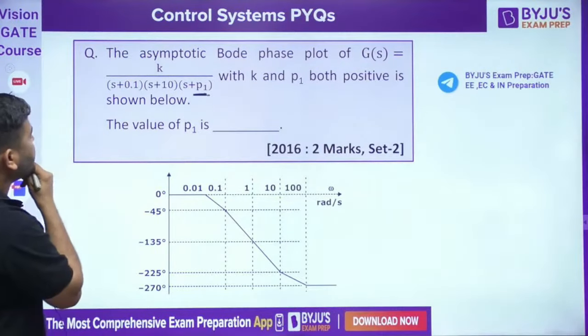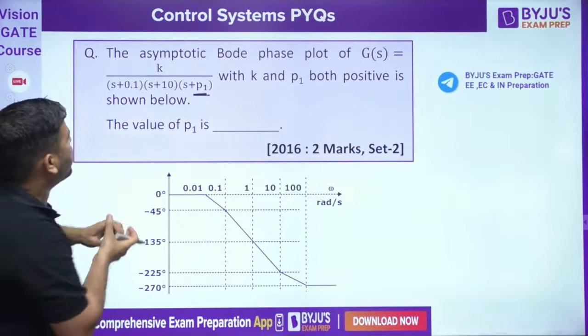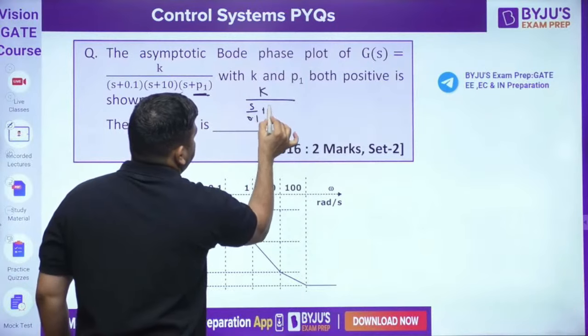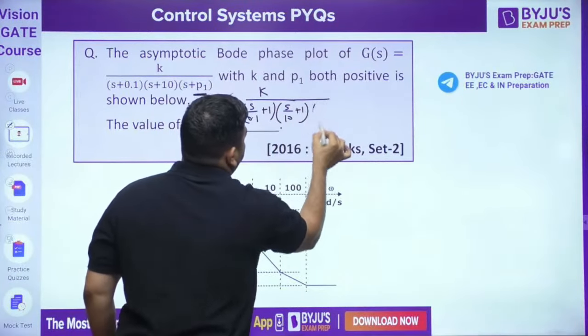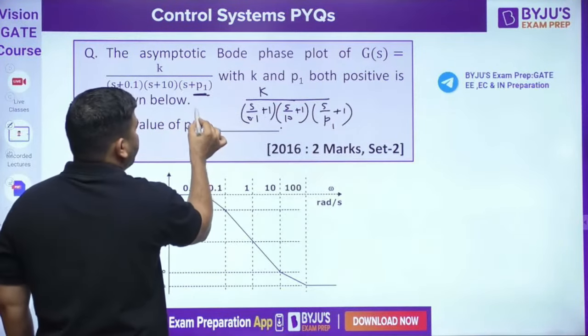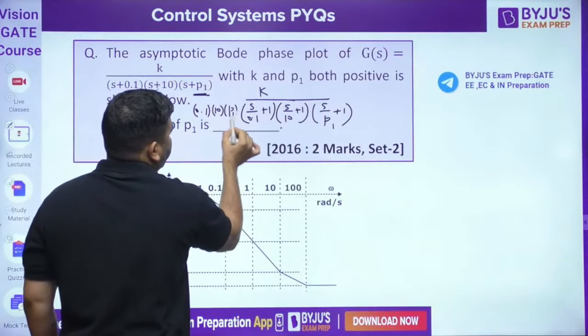So how to calculate, guys? You can see that if I take 0.1 and 10 common, it will become K divided by s/0.1 plus 1, s/10 plus 1, s/P1 plus 1. What I have done is I have taken 0.1 common, 10 common, and P1 common.